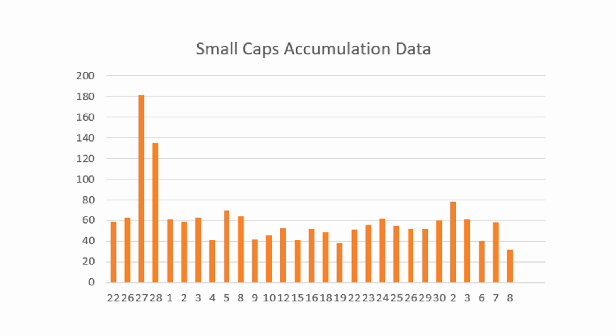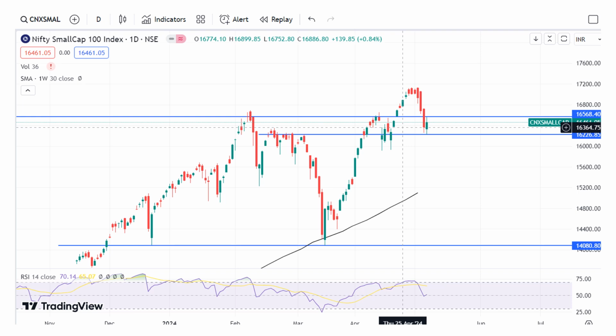Usually when a lot of FII selling happens, money starts moving out of small caps and, let's say, the smaller mid caps, and it usually goes into the large caps. Something similar we are seeing. The large cap accumulation is good, whereas the mid caps are a little lower, but the small cap accumulation has really gone down. So probably not such a great time to be taking bets in the small cap space. And on the charts, it touched both the support and the resistance in one single day and made almost a neutral candlestick.